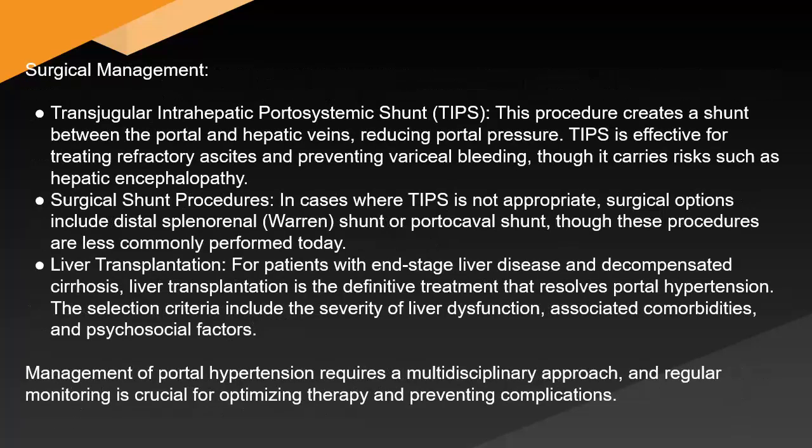Surgical management. Transjugular intrahepatic portosystemic shunt (TIPS). This procedure creates a shunt between the portal and hepatic veins, reducing portal pressure. TIPS is effective for treating refractory ascites and preventing variceal bleeding, though it carries risks such as hepatic encephalopathy. Surgical shunt procedures. In cases where TIPS is not appropriate, surgical options include distal splenorenal Warren shunt or portocaval shunt, though these procedures are less commonly performed today.